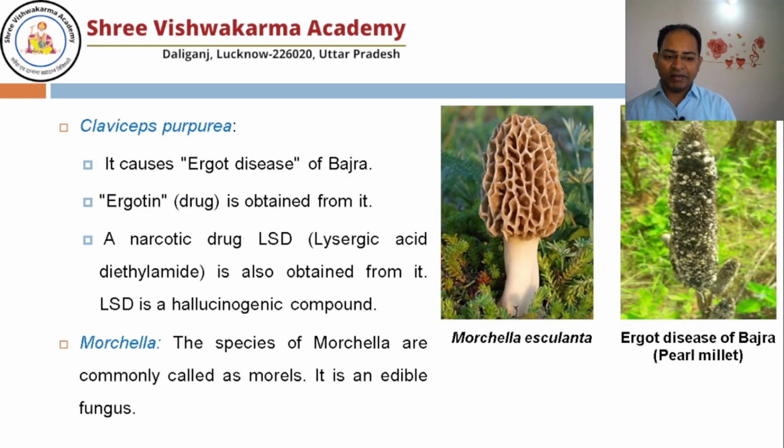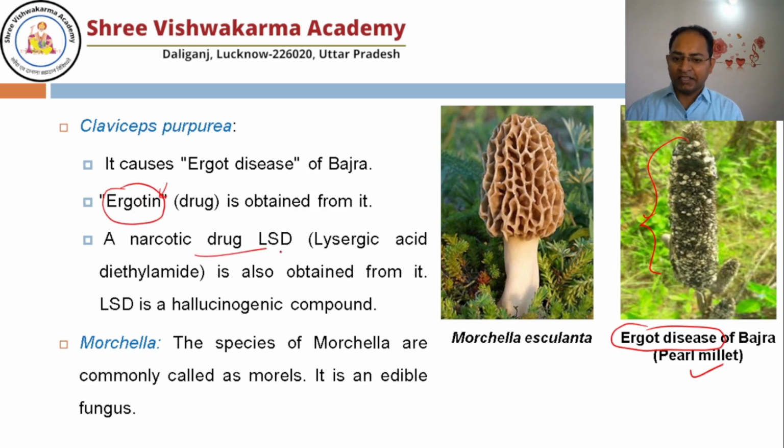Another is Claviceps purpurea. Claviceps purpurea causes ergot disease on bajra. Bajra is known as pearl millet in English. Here you can see the infection of Claviceps purpurea. One important drug is extracted from Claviceps purpurea, known as ergotin.